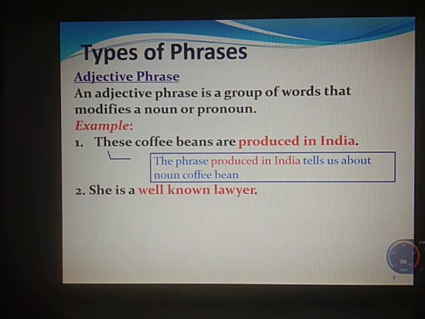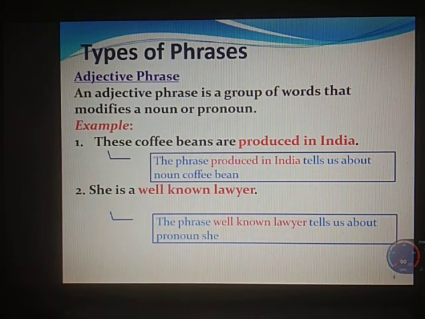So it is qualifying the coffee beans. It is being said about the coffee beans that they are produced in India. So produced in India is talking about the noun coffee beans, acting here as an adjective. So it's an adjective phrase.